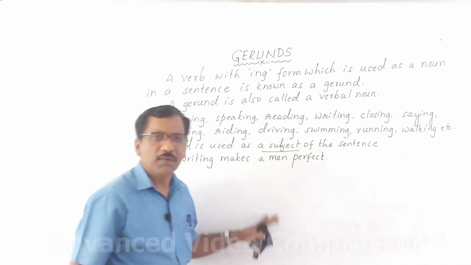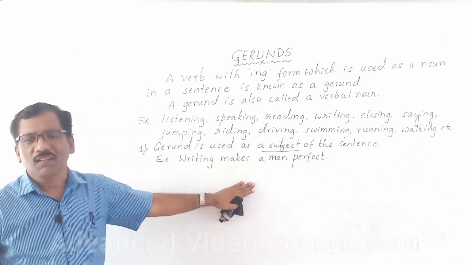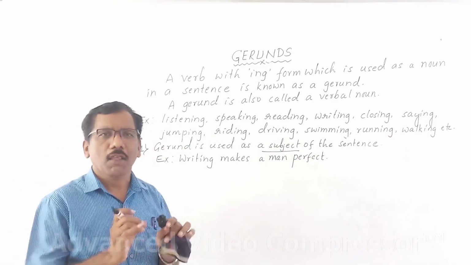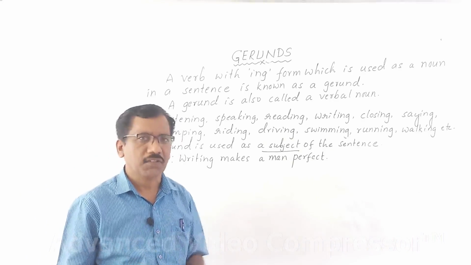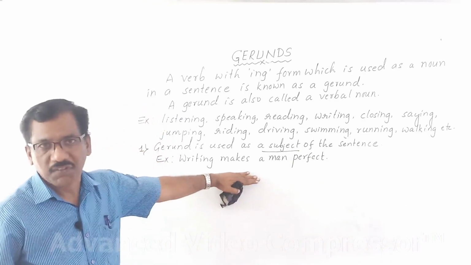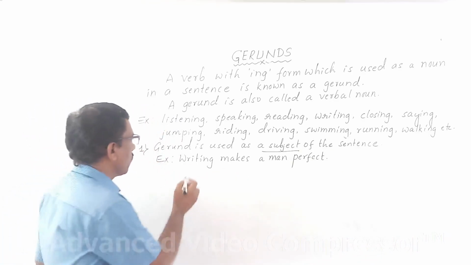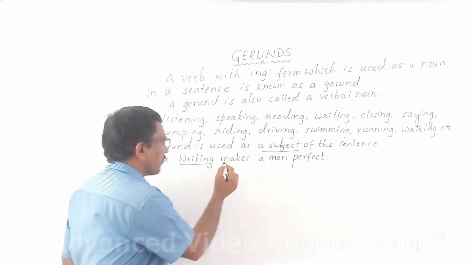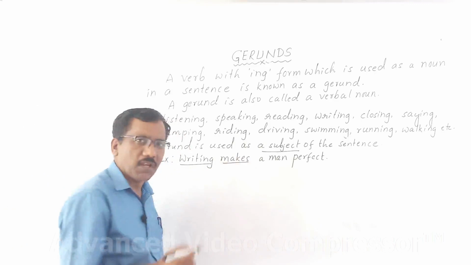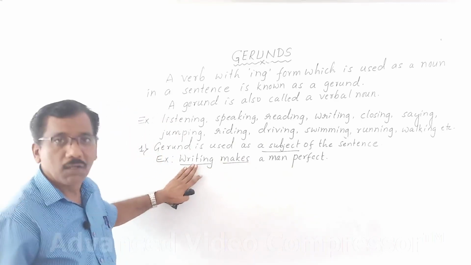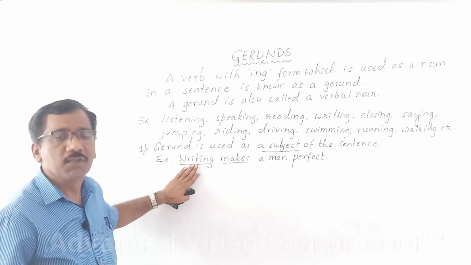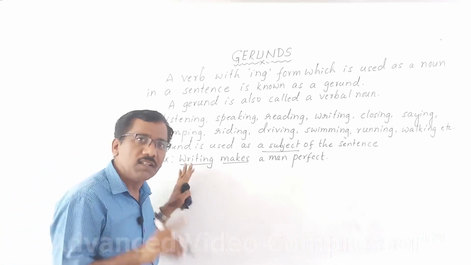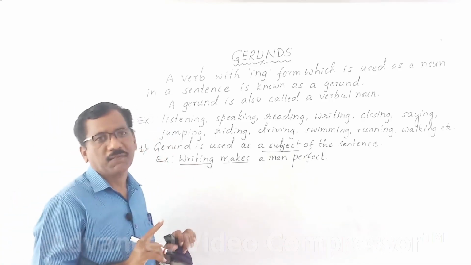Do you know who has given this statement? Francis Bacon, who is known as the father of essays in English, has given this statement. In this sentence, what's the subject? Writing is subject. It is subject to the verb makes. So the word which is used as the subject of the sentence is in ing form. It is called gerund of the sentence.